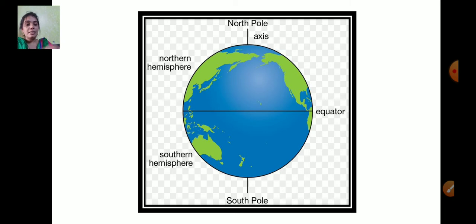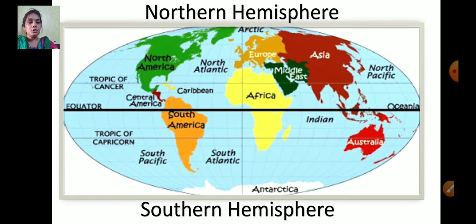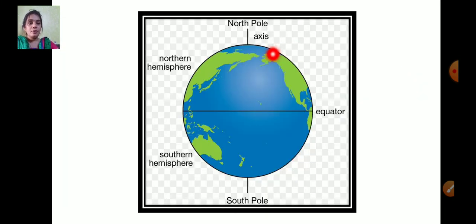Let us cut the Earth into two halves. This is one half and this is the second half. Just like we cut an orange, you have to cut from the center.